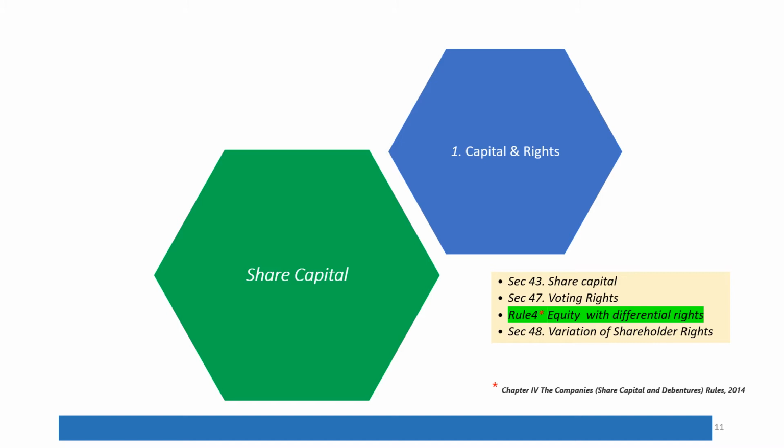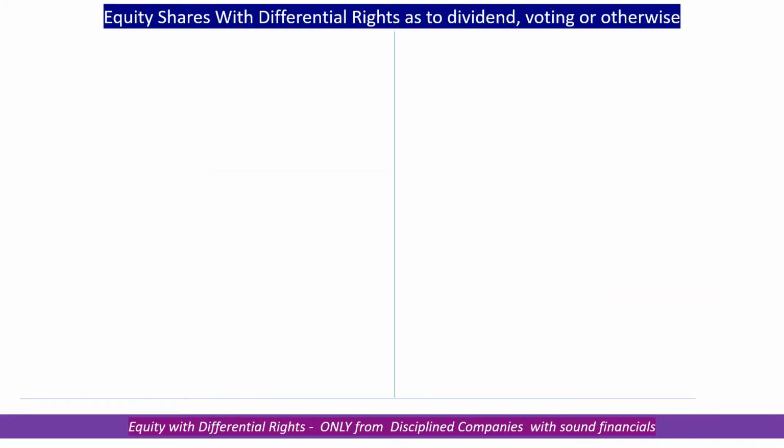That takes us to the equity with the differential rights, DVRs, differential voting rights, under Rule 4 of the Companies (Share Capital and Debentures) Rules 2014. Let me look at it. Differential rights as to dividend, voting or otherwise, generally known as the DVR shares.